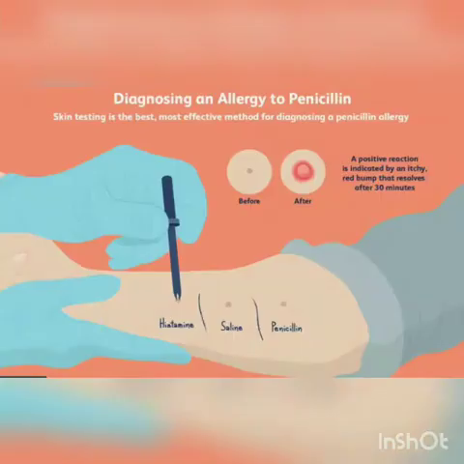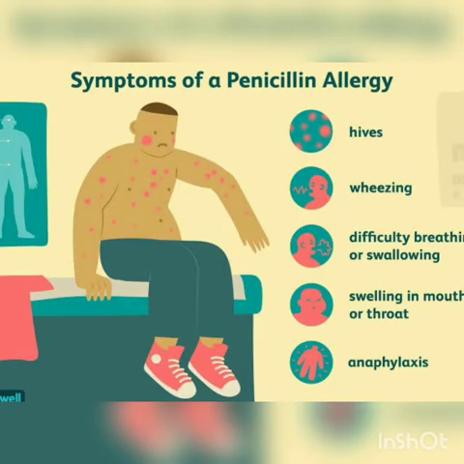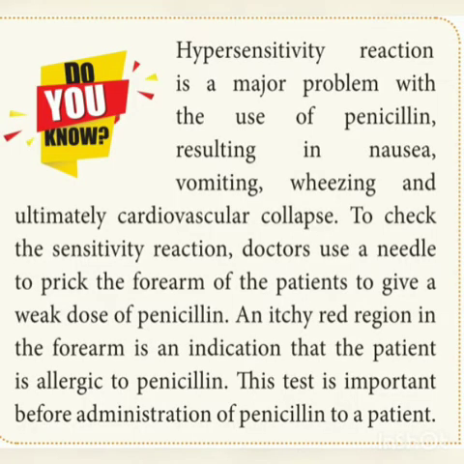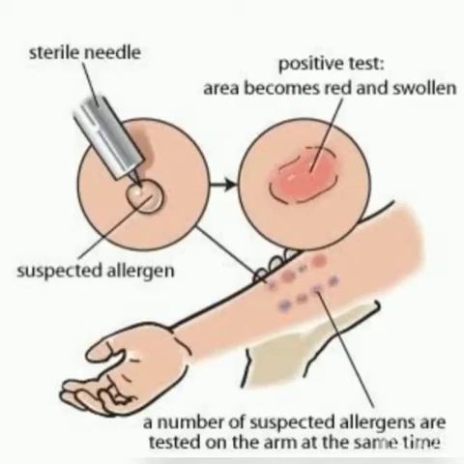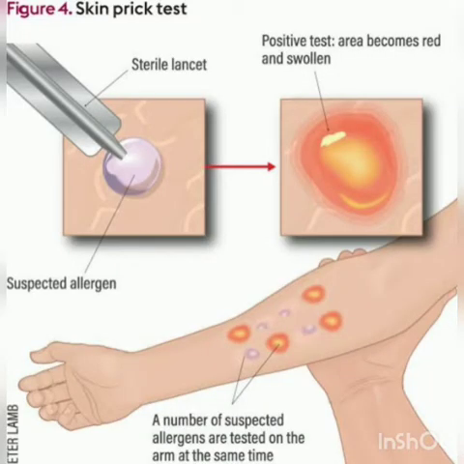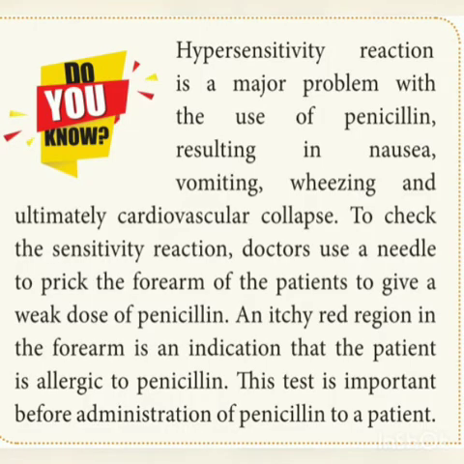So hypersensitivity reaction is the major problem with the use of penicillin, resulting in nausea, vomiting, wheezing, and ultimately cardiovascular collapse. To check sensitivity reactions, doctors use a needle to prick the forearm of the patient to give a weak dose of penicillin. Each red region in the forearm is an indication that the patient is allergic to penicillin. After giving the injection, they leave it for about half an hour. If no allergy develops at that place, they give us the medicine again. If the skin turns red like a rash, they will not give it to us. Okay? So hypersensitivity reaction is the major problem with the use of penicillin.